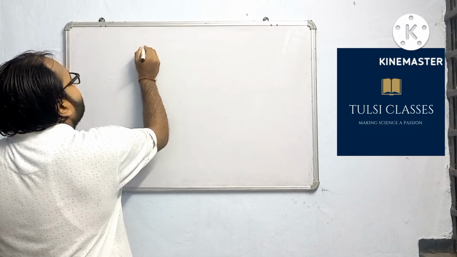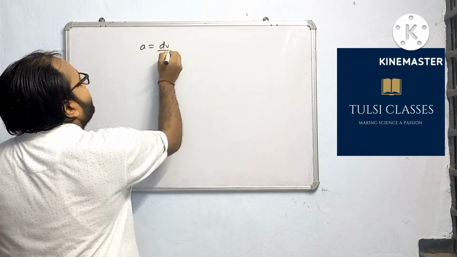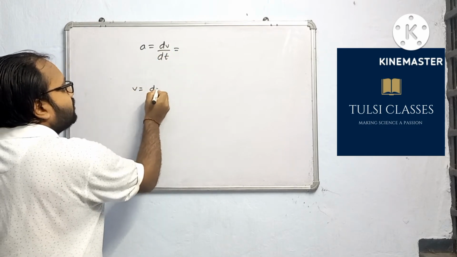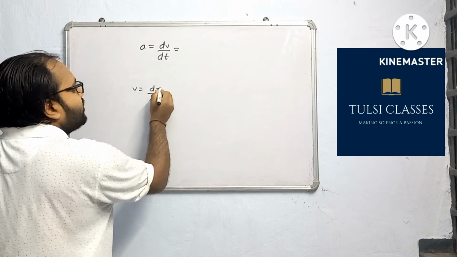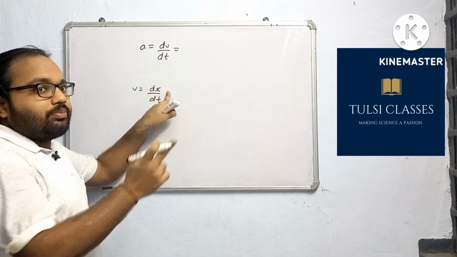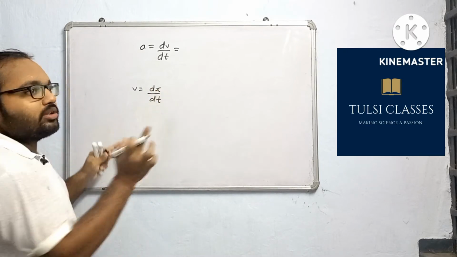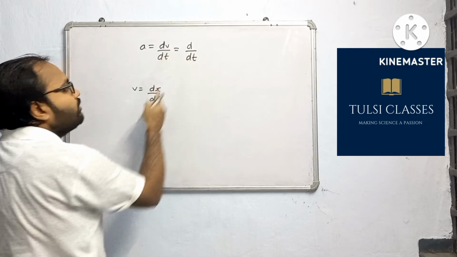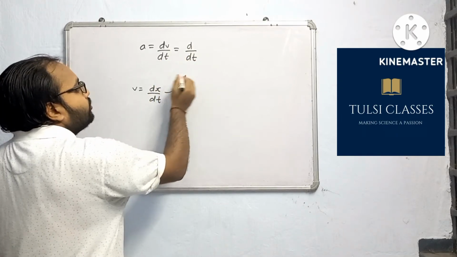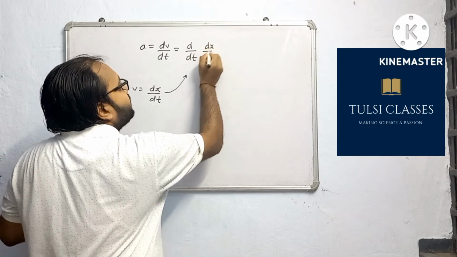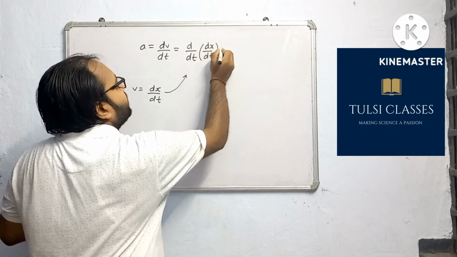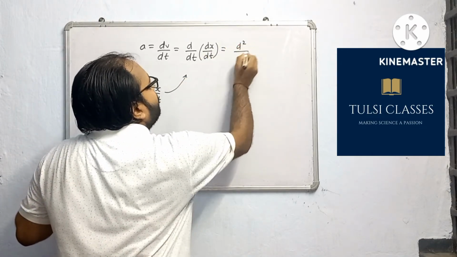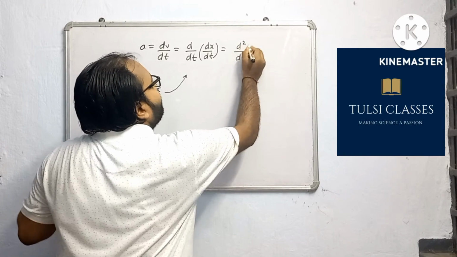We know acceleration is equal to dv by dt, just now I have told you. And what is velocity? Velocity is equal to dx by dt. dx or ds you can take. See here, there s was representing the displacement and here x is representing the displacement. So d by dt, that means differentiation with respect to time of velocity, which is dx by dt. Now we have done the differentiation twice, so we will write d square by dt square of x.